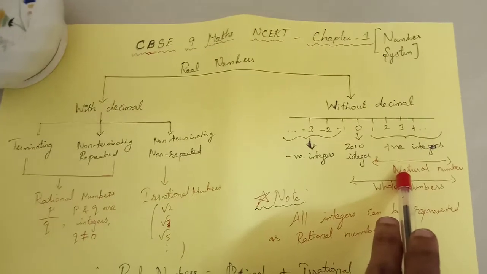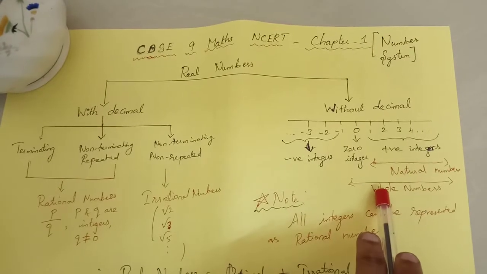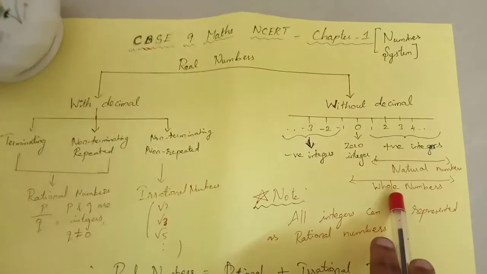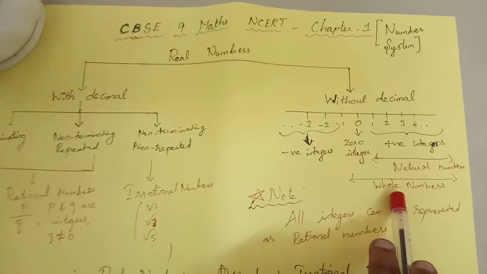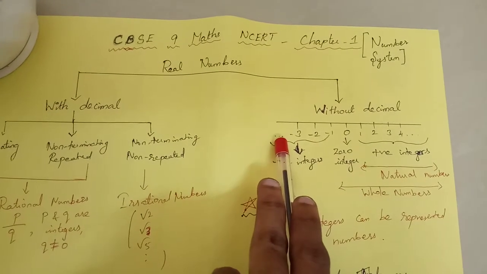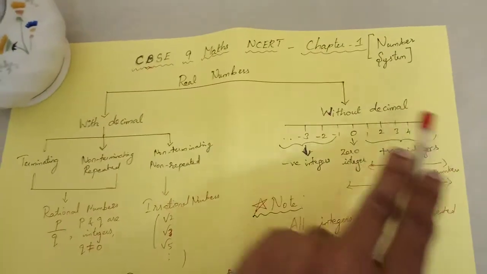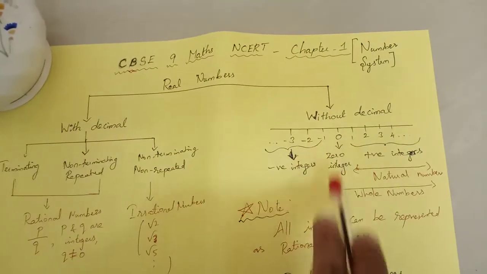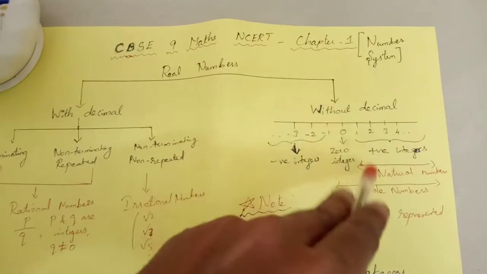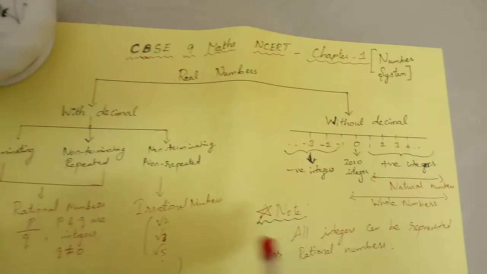So natural numbers always start off with 1, and if you start with 0, 0 to infinity, that is called your whole numbers. So whole numbers always start off with 0. And this side is called negative integers. So if we collect all these, that is called integers: positive integers, negative integers, and zero. So this collection is called integers, that is without decimal numbers, and shortly we call them integers, right?